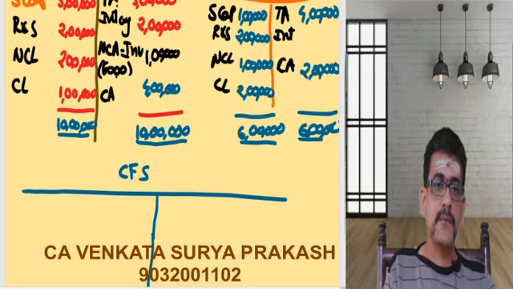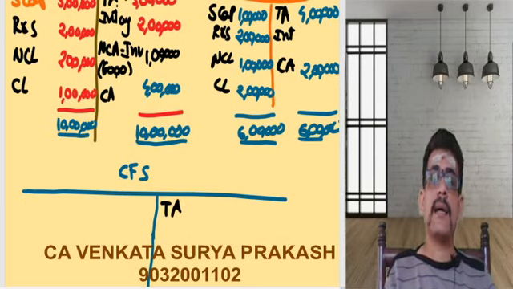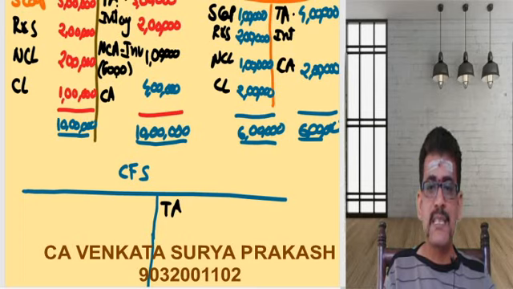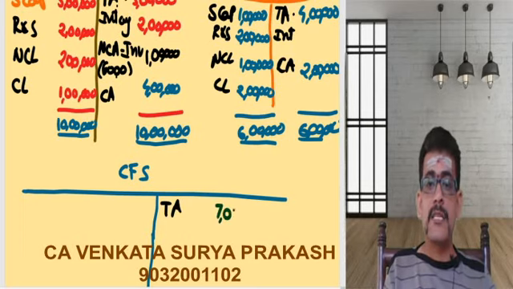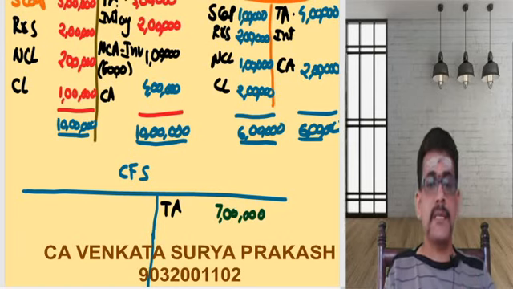Let us start here. Fixed assets, tangible assets. What is the tangible assets? 3 lakhs. And what is the tangible assets of the subsidiary company? 4 lakhs. So I will simply take the value of my tangible assets to be 7 lakhs.